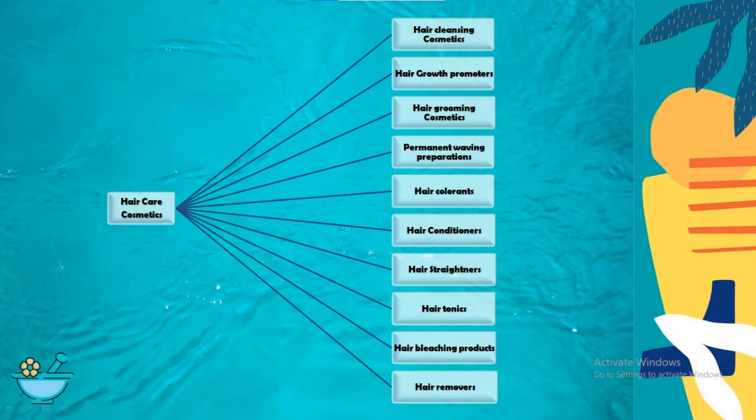On the basis of application, the classification of cosmetics is again classified as hair care cosmetics. Hair care cosmetics include hair cleansing cosmetics, hair growth promoters, hair grooming cosmetics, permanent waving lotions and preparations, hair colorants, hair conditioners, hair straighteners and hair tonic. Also hair bleaching products and hair removers are part of this category. Now let us see one by one.